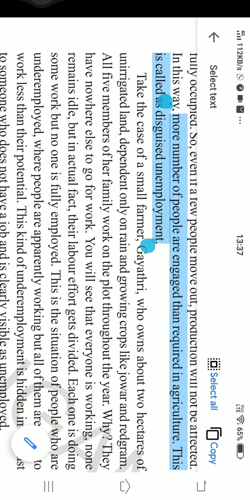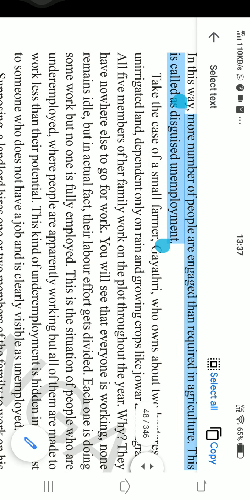So if they work throughout the day, they'll earn something. It means that they are not fully employed. Understand? It means that a banana seller is not able to sell all his bananas. So they are not finding work up to their full capacity.